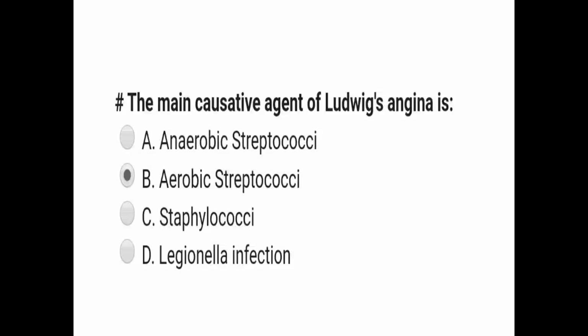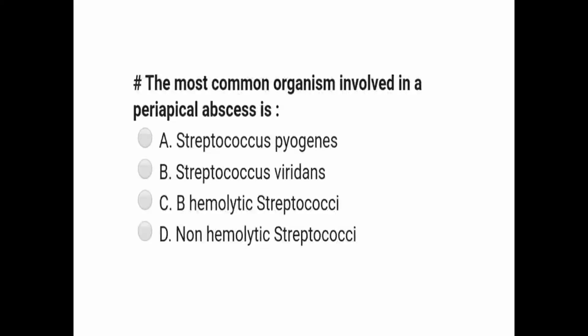So if second and third molars are involved, which are mostly involved, then the submaxillary space is first involved, as the apices of second and third molars lie below the mylohyoid ridge. And if second premolar and first molars are involved, the sublingual space is first involved, as their apices lie above the mylohyoid ridge. So these are a few important points related to Ludwig's angina. Let us move on to next question.